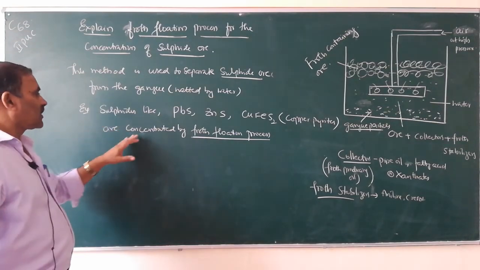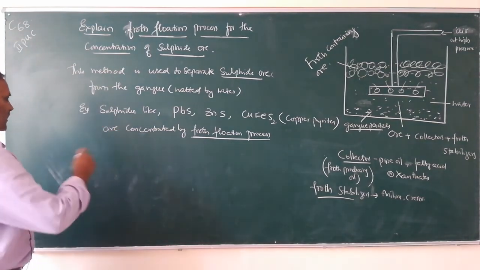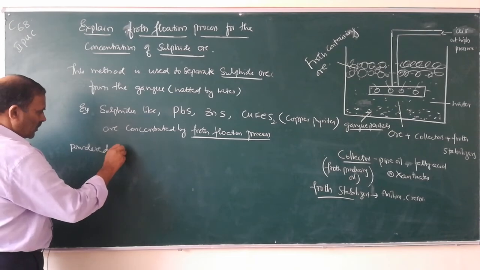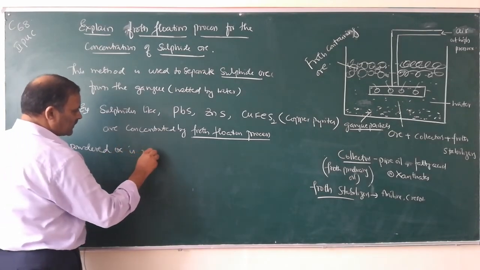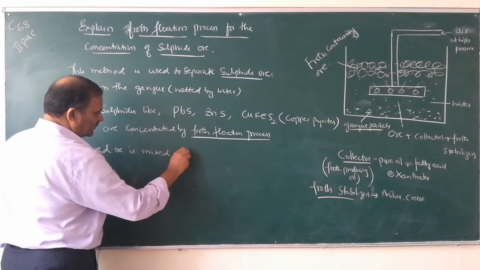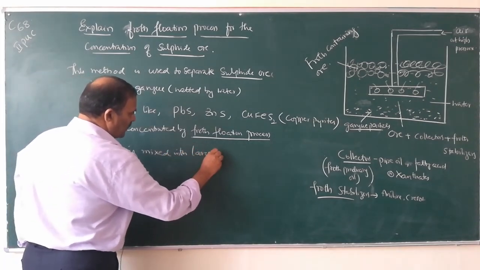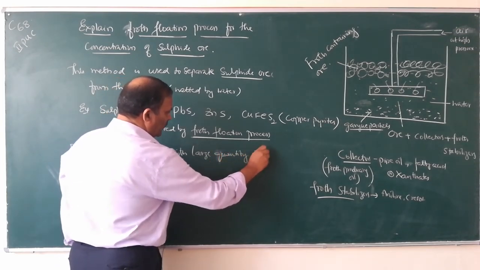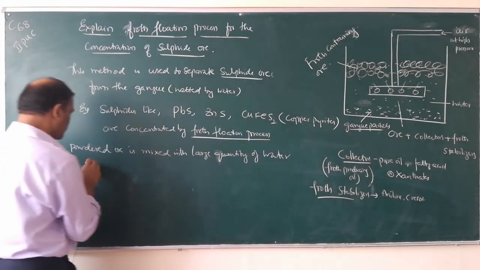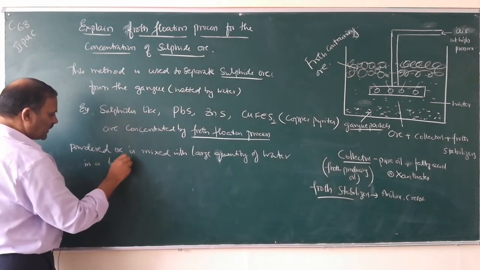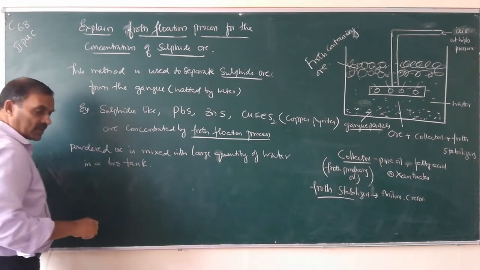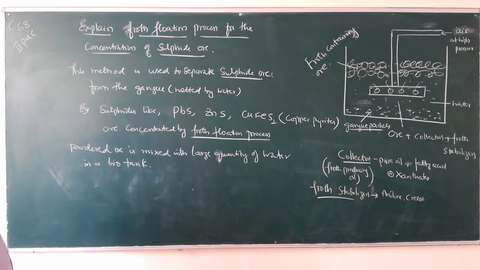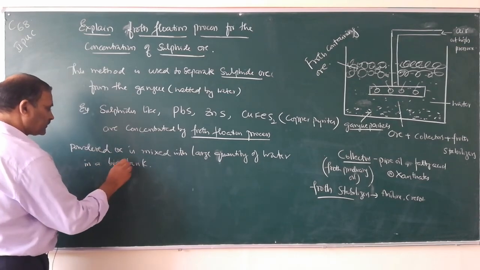So sulfide ores are concentrated by the froth flotation process. Next write down: powdered ore is mixed with a large quantity of water in a big tank. Stop.